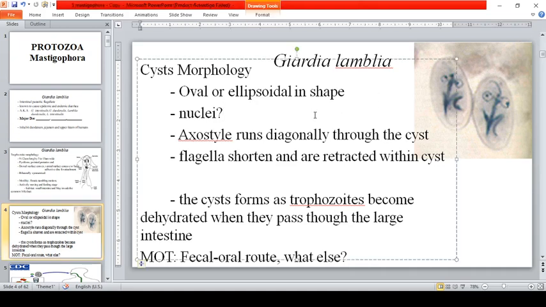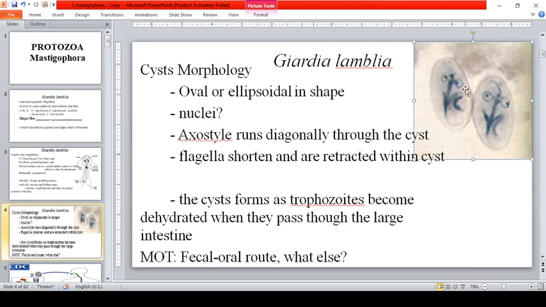Okay, nuclei. So, for the nuclei, if that is a young cyst or premature cyst, it contains only 2 nuclei. So, like this one, this is a young cyst. Okay, so young cyst, 2 nuclei, mature cyst, 4 nuclei. Okay, so mga cyst, nakukuha nyo pa ba ang ating lesson, okay. So, axis style runs diagonally through the cyst. Okay? So, the axis style runs diagonally through the cyst.